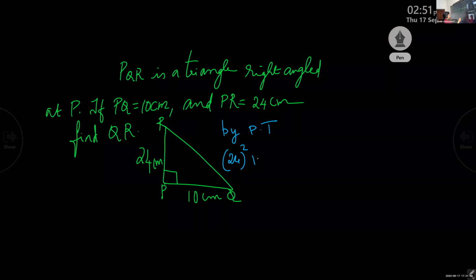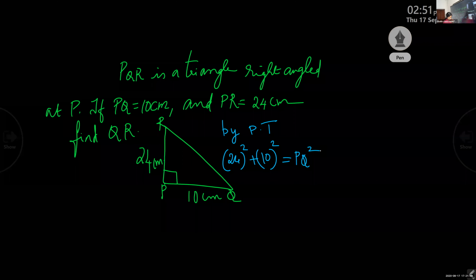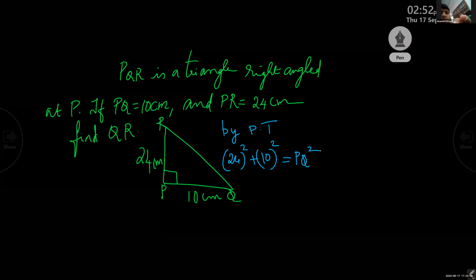24 the whole square plus 10 square is equal to QR square. So 24 square, what is 24 square you got? 24 into 24, what is it?